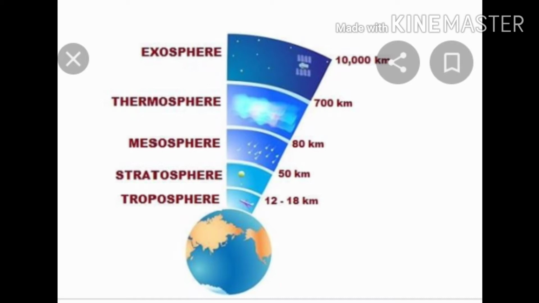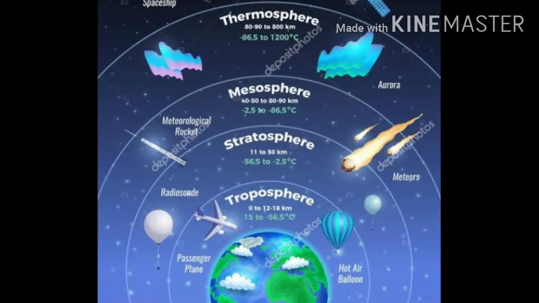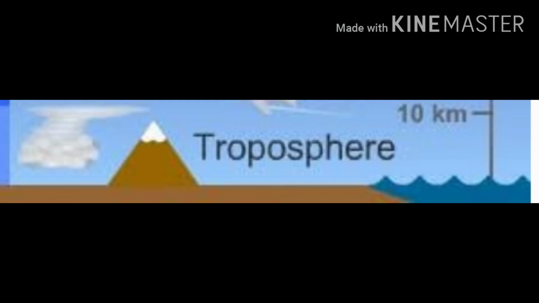Okay students, now you can see in the picture the structure of atmosphere. The horizontal lines are showing the layers of atmosphere and the vertical line to the left side is showing the height of atmosphere. Okay, now the troposphere is the lowest layer of the atmosphere and it is closest to earth's surface. It extends to a height of about 8 km over the poles and 18 km over the equator from mean sea level. Now the temperature in this layer decreases with increase in height, and